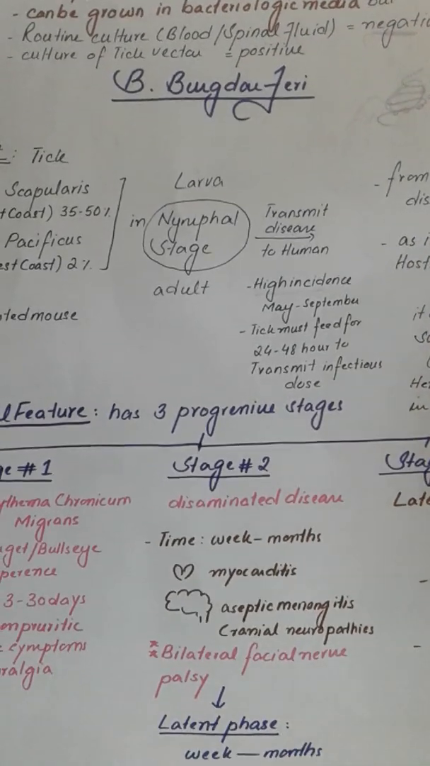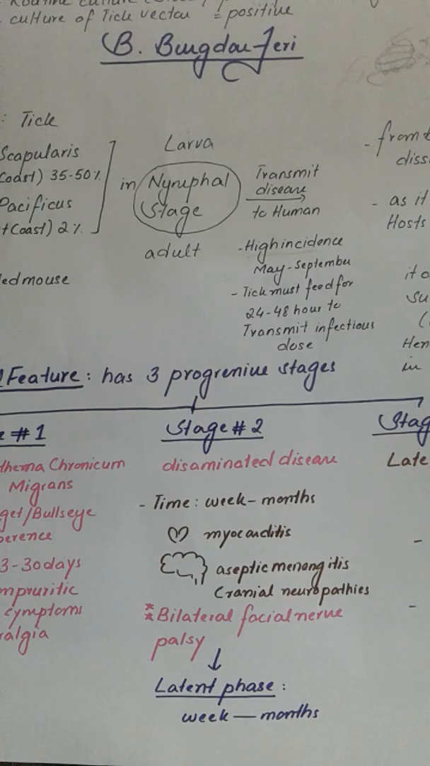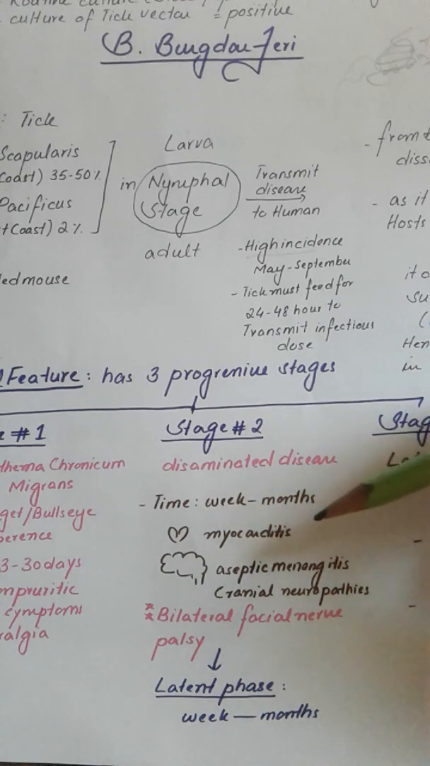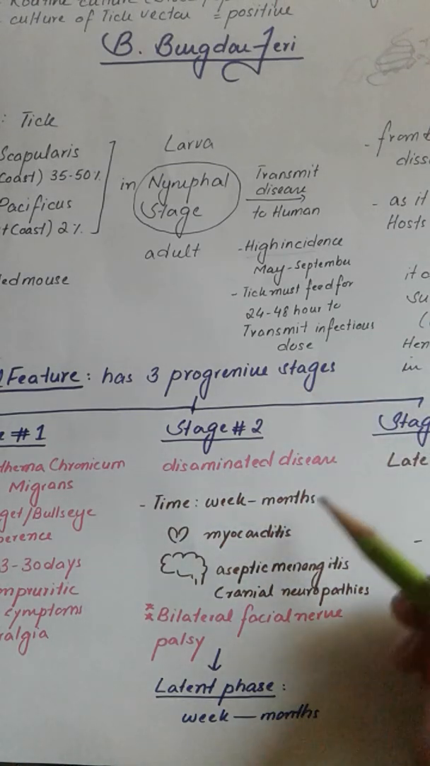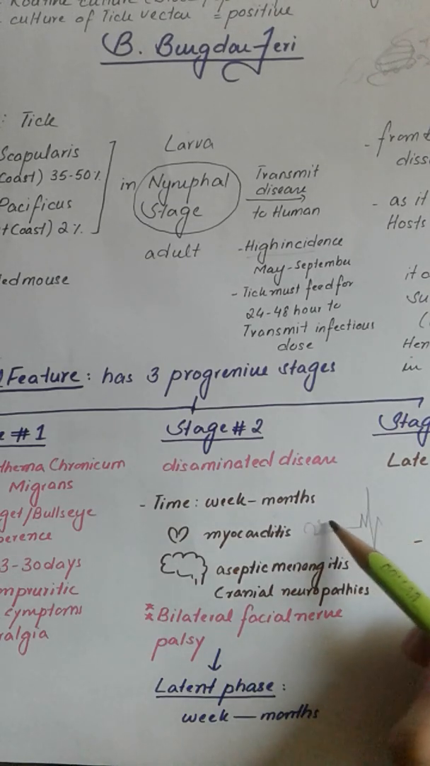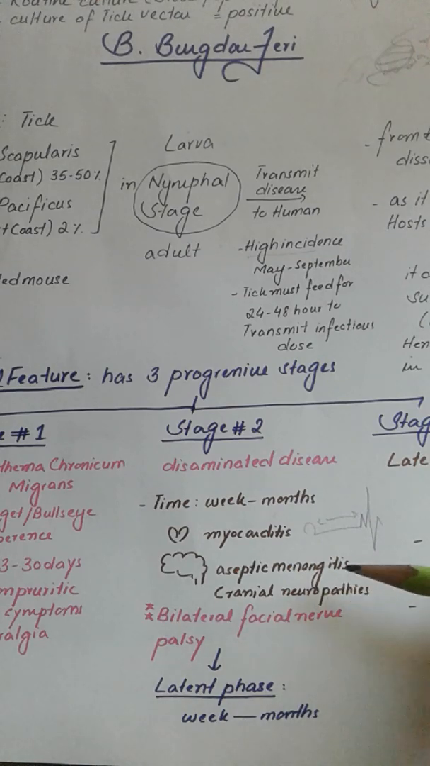In stage 2, from the skin it gets into the disseminated phase. It can disseminate over weeks to months, and it can affect various organs, such as the heart, causing myocarditis. If we see this on ECG, we'll see a prolonged PR interval, which indicates a first degree type of heart block. Then the brain, where it causes aseptic meningitis.